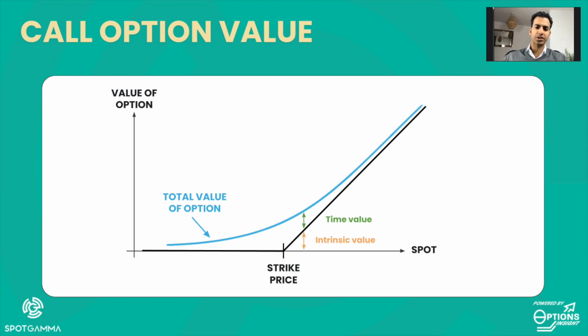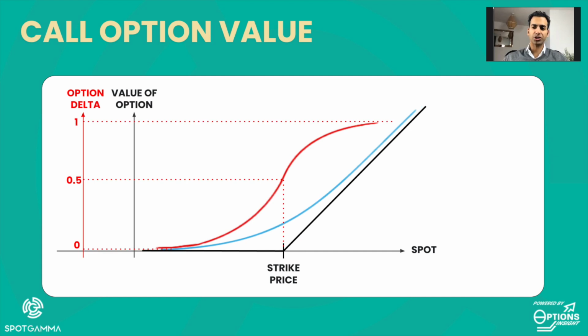But that delta doesn't change in a linear fashion. If we look at how the gradient gets steeper as the option moves into the money, we see that the increase starts relatively slow. And it's only as we start to get to strike that the pace picks up. And then once we get deeply in the money, the pace of increase slows down again.